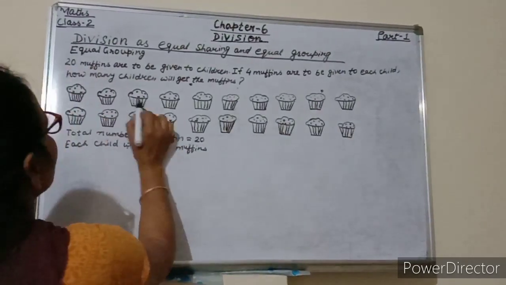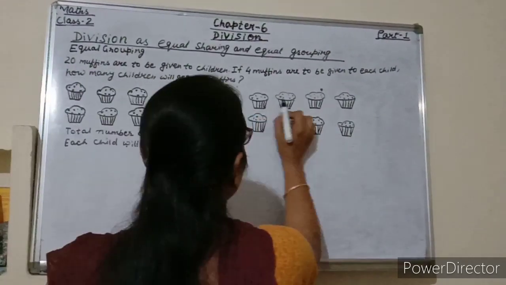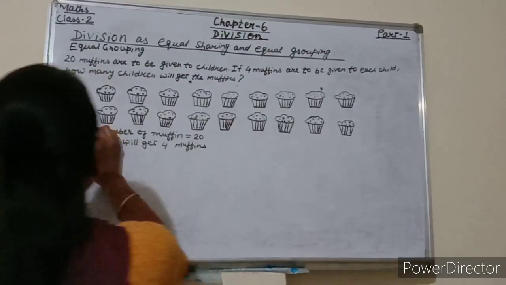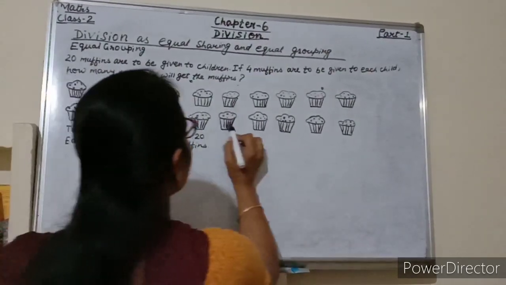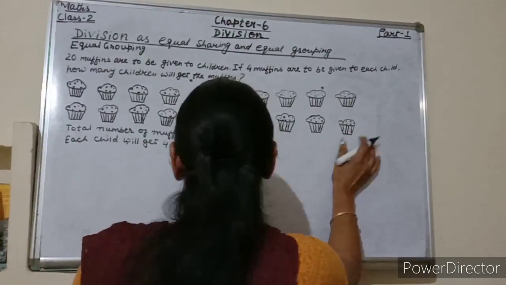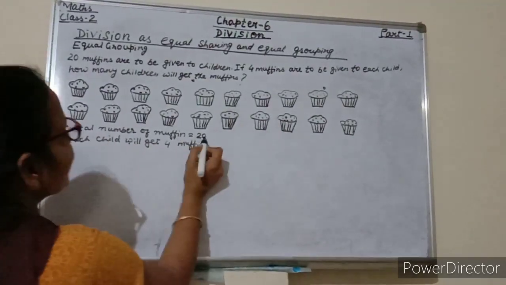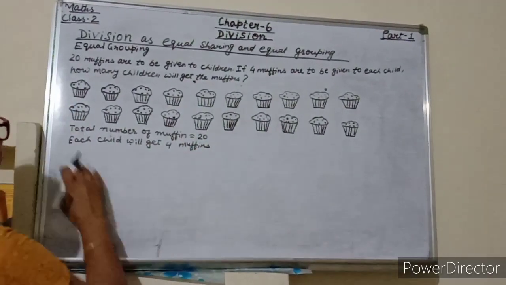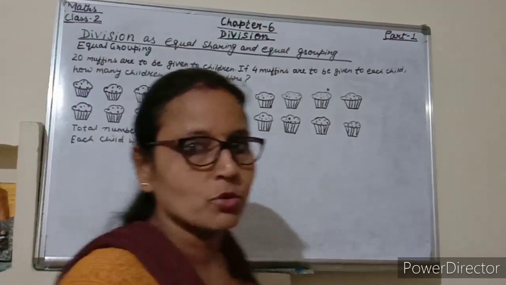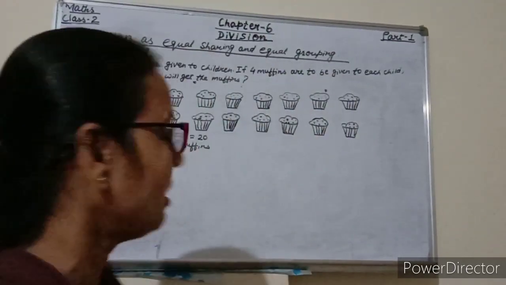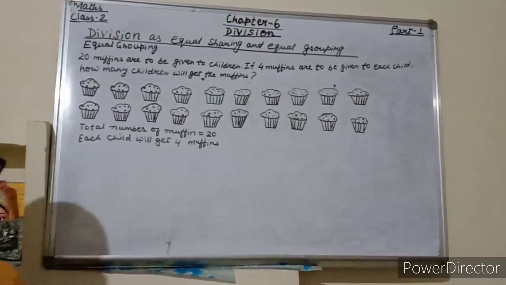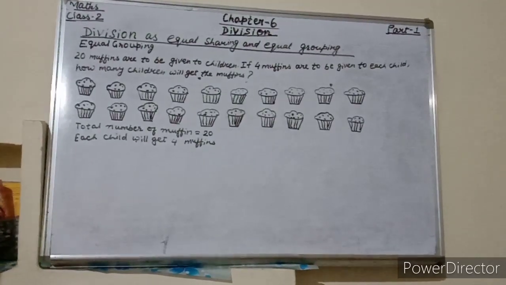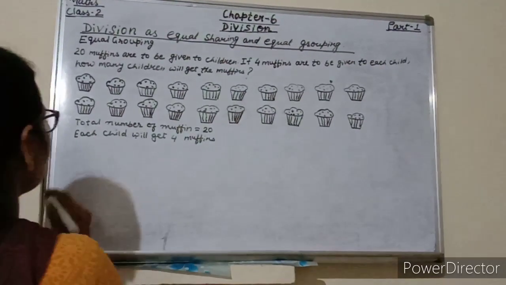So 1, 2, 3, 4, 5, 6, 7, 8, 9, 10, 11, 12, 13, 14, 15, 16, 17, 18, 19, 20. So total number of muffins is equals to 20. Each child will get 4 muffins. So students, first of all, what we will do here? We will make a group. Yes. So students, so form groups of 4 muffins each.